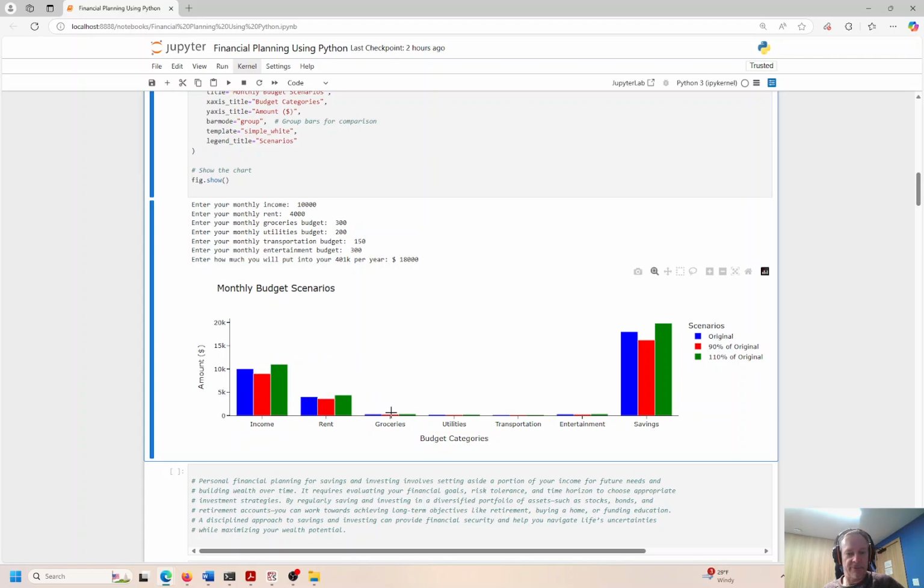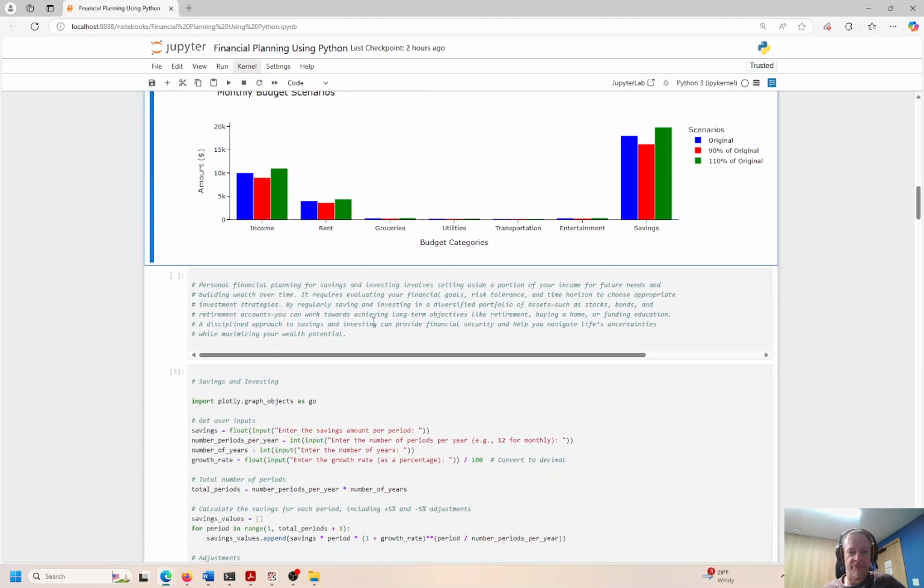So here's my income, here's my rent, groceries, pretty inconsequential, transportation, entertainment, and then here's my savings at the end of 1 year. 18,000 is most likely. Oh no, I'm sorry. 18,000 was the amount I put into my 401k, and then if I get squeezed a little bit, I can't put in that much, 16.2, and then if I have a good bonus this year, 19.8. Okay, so just basically budgeting, just so you see visually how everything shakes out here. I think that's a good exercise to undertake.